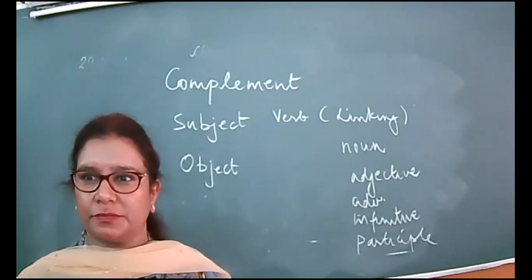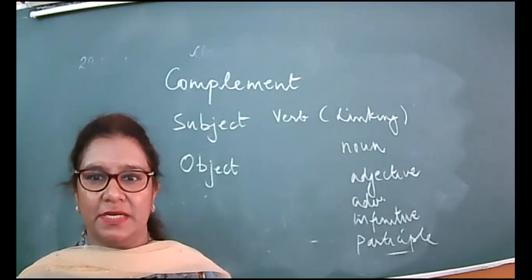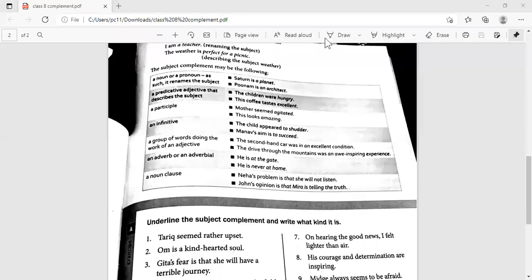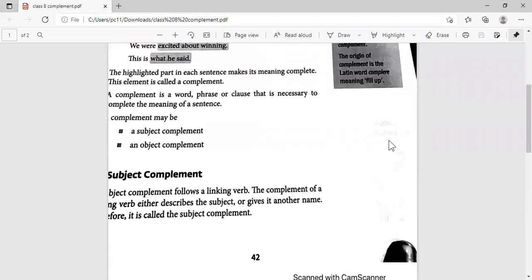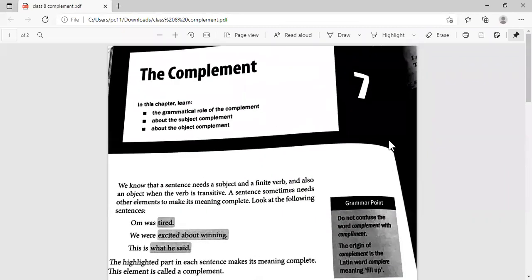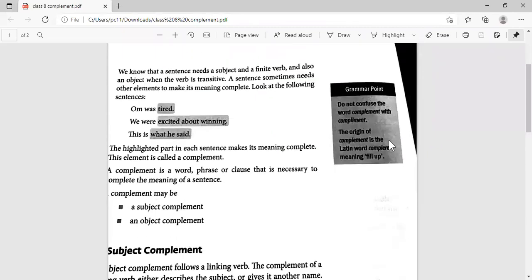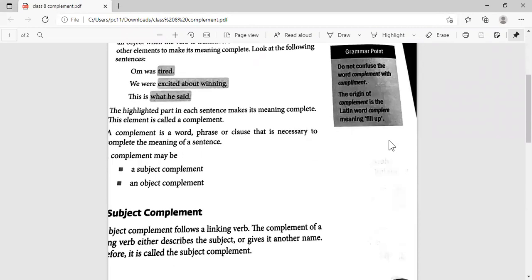Yes? Students are still joining. Okay, here, right? I tried to make the PDF of it, and at least we'll have something to look at on the screen, right?